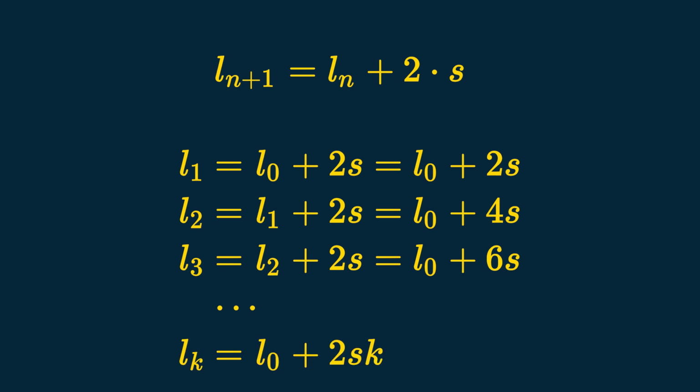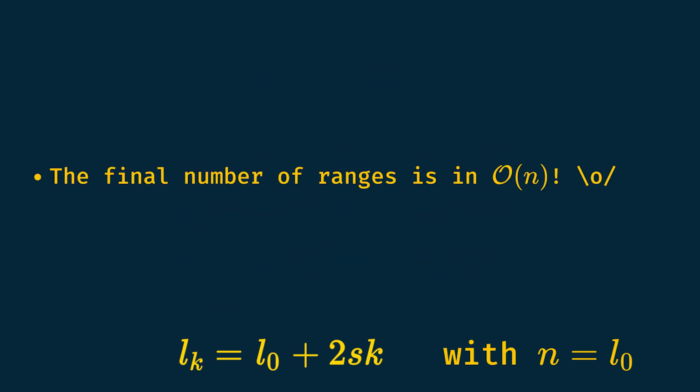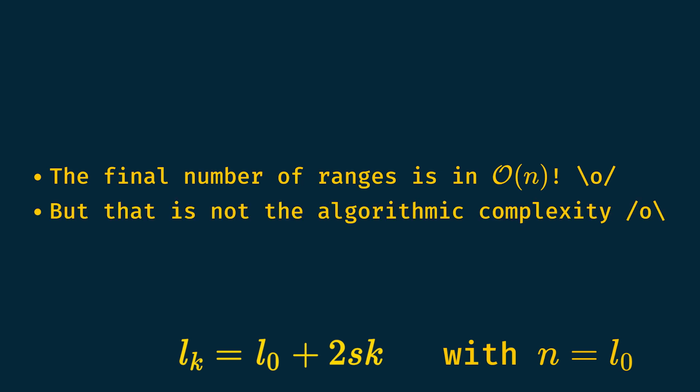Of course, S and K are constant, as we've seen before. Here, the size of the problem would be n equals L0, so at the end we have n plus a constant number of ranges, which is great. But does that mean our algorithm is efficient? Well, that's not really the number of computations we have to perform. We only computed the number of ranges we had after the kth function. Let's compute the complexity of the code we want to write.